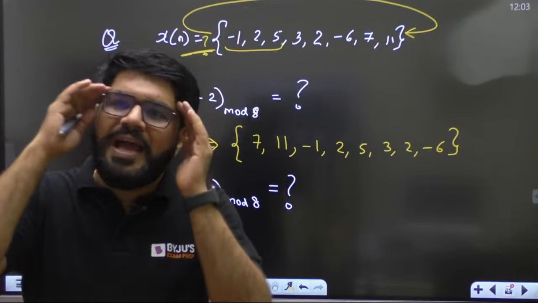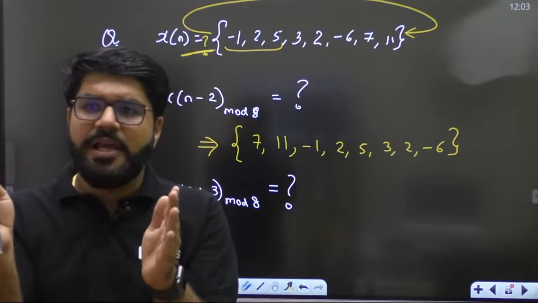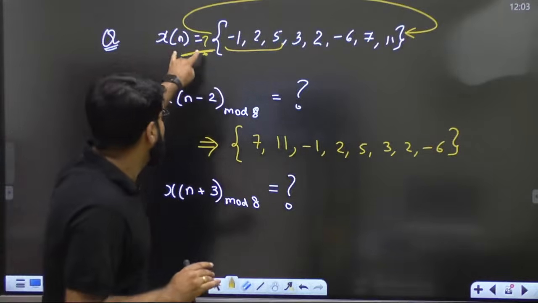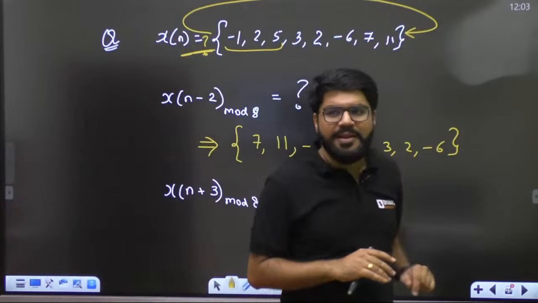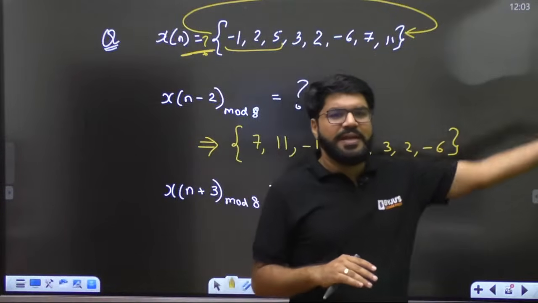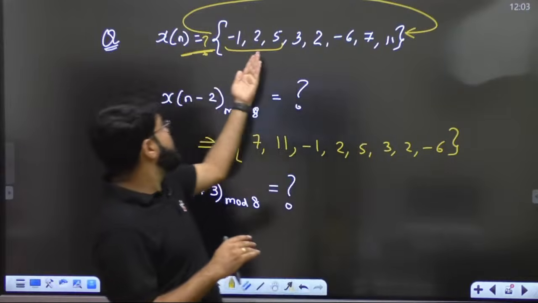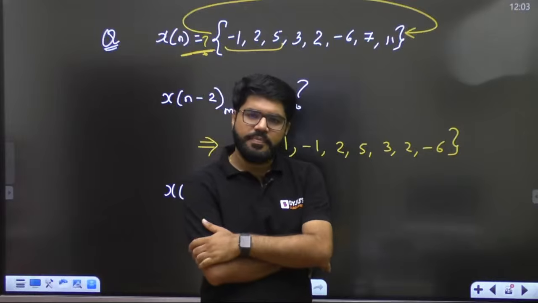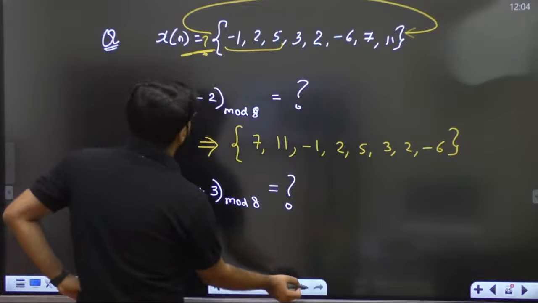You have to assume that whenever it is an 8-point signal, you only have the space from 0 to 7. Neither can you write anything to the left, nor anything to the right. So whatever is going right, adjust it back on the left. If something is going to the left, go and adjust it to the right at the end. That is what you can remember here.